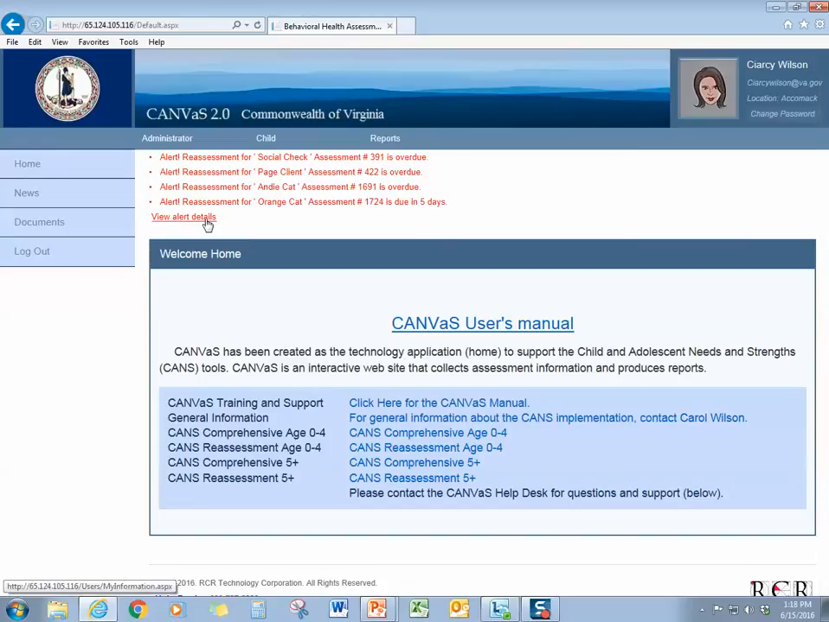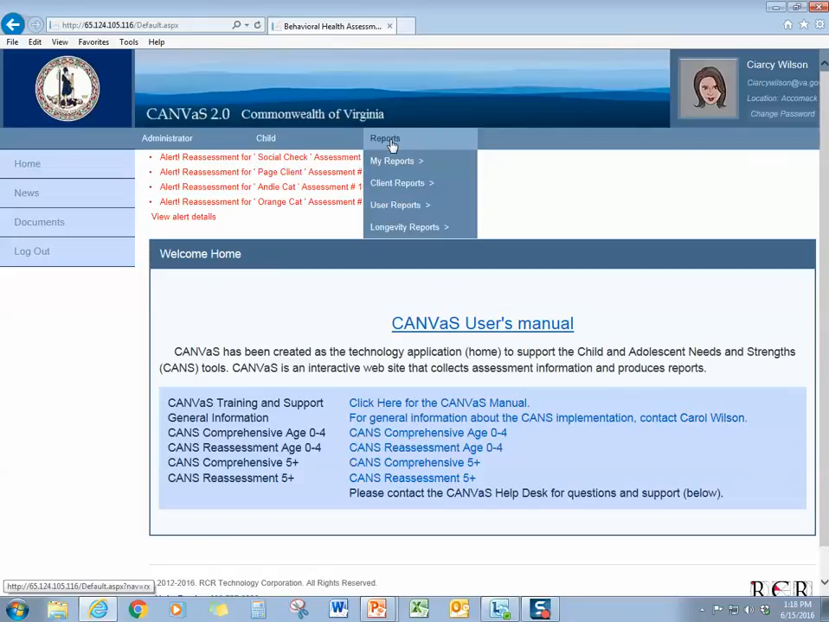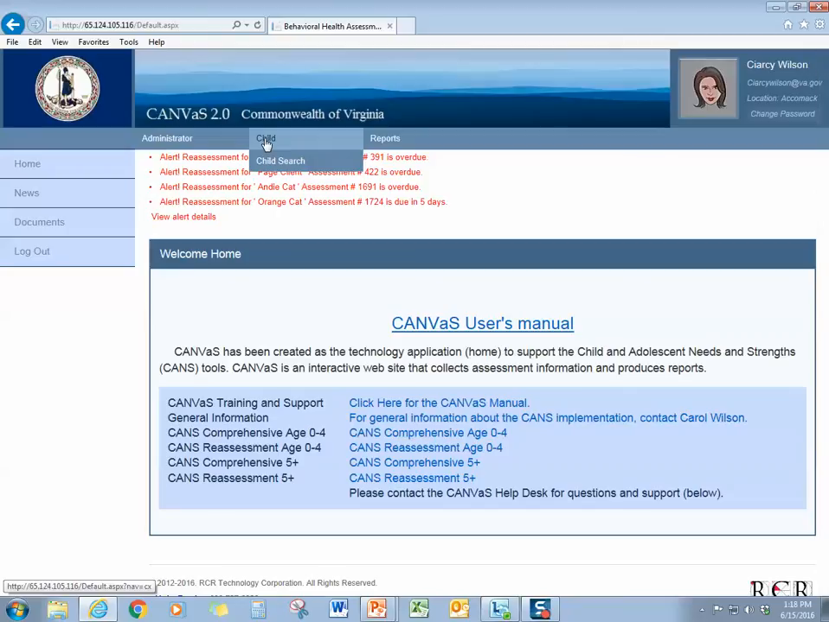At the top of the page, you'll see three choices: Administrator, Child, and Reports. Let's look first at the Child tab. The search feature in CANVaS 2.0 is like that in the current CANVaS system. You must know the child's social security number or unique identifier and last name to find the child.